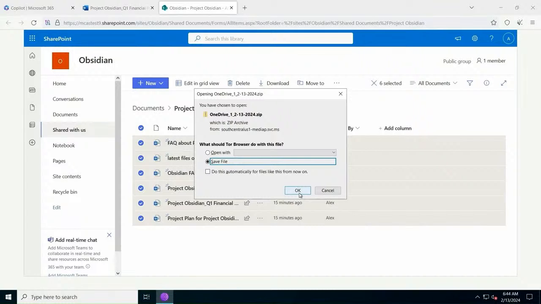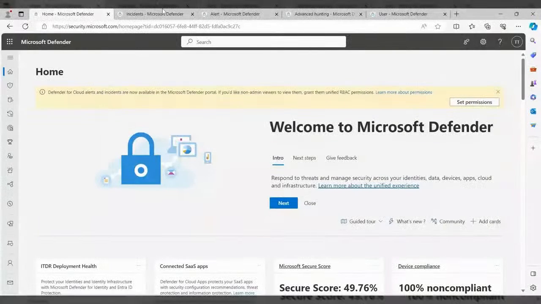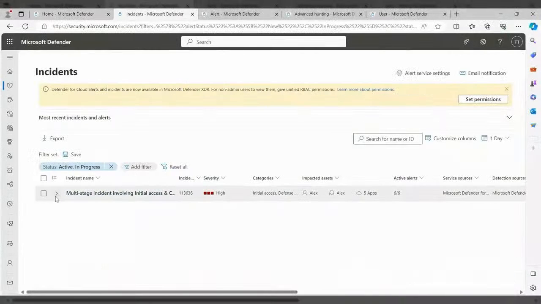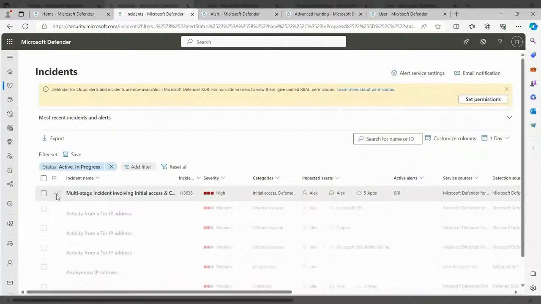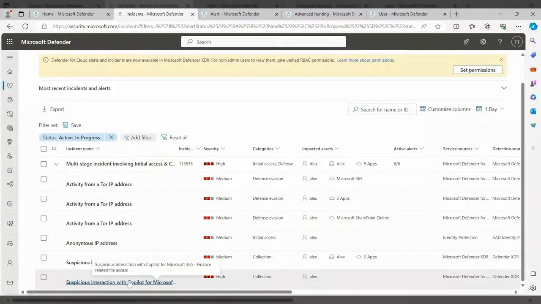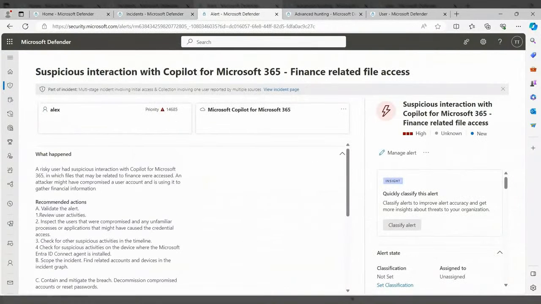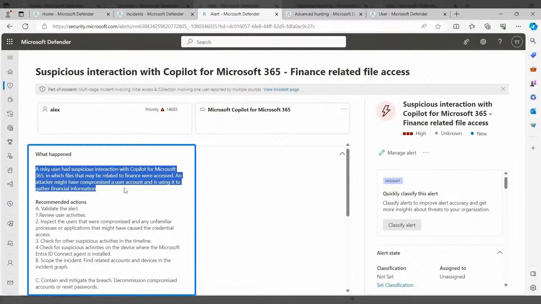While all these exfiltrations were probably possible before, the challenge introduced by Copilot and AI is how easy it is to make those kinds of searches. Of course, we want to allow our users to leverage those technologies for good, and we want to make sure that we detect when something risky happens. That's why in Defender for Cloud Apps, we have added a new detection called Suspicious Interaction with Copilot for Microsoft 365. And here you can see that it triggered an alert based on the behavior that just happened.